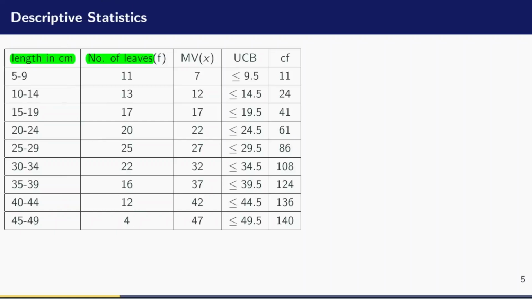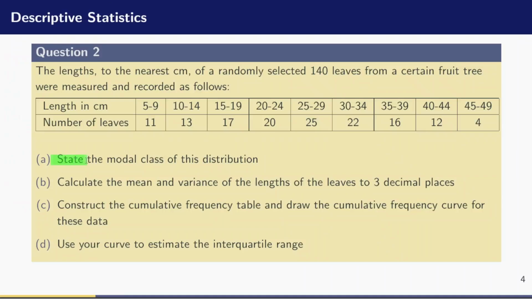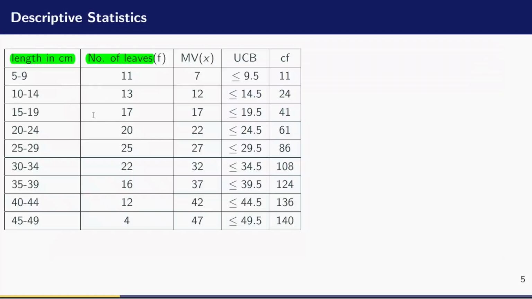Now, the first question is to state the modal class of the distribution. Let us come back and look at the table. What is the modal class? The modal class is simply the class with the highest number of leaves, or the highest frequency. If we look at the frequency, we see that the highest frequency is 25, so the modal class is from 25 to 29. So 25 to 29 is the modal class because that is the class with the highest frequency. The A part of the question has been solved already.